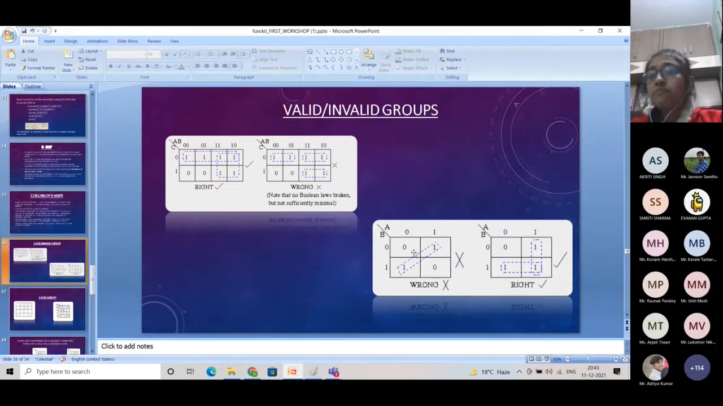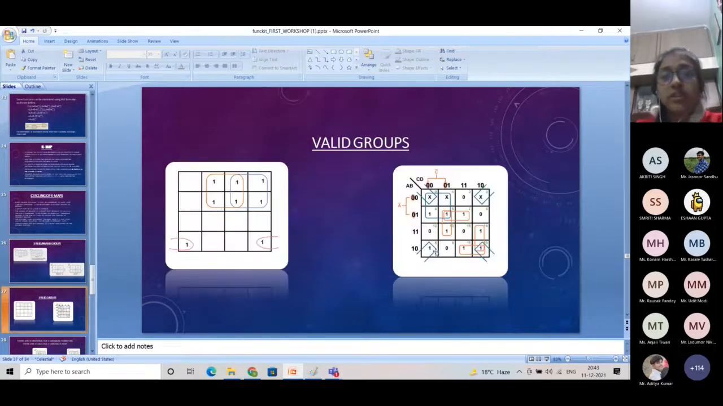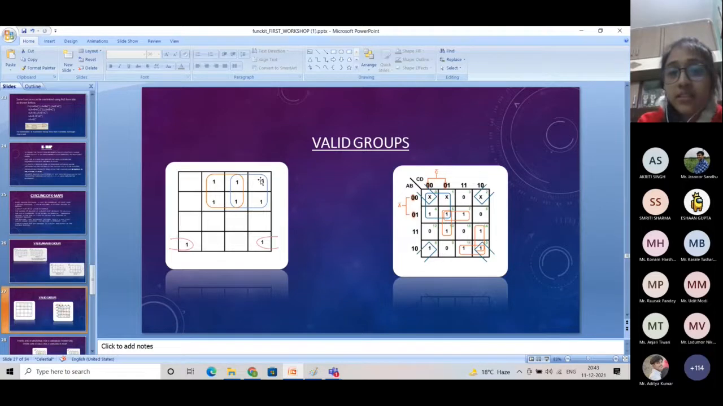So you can see in this case, as I have said, diagonals are not grouped together. So this is a wrong grouping. In this, we have grouped these 2 ones together and these 2 ones together. So this is a right group. Next, see, there are 6 ones. So 6 is not a valid group. So we are grouping these in 2 groups of 4 and 4.